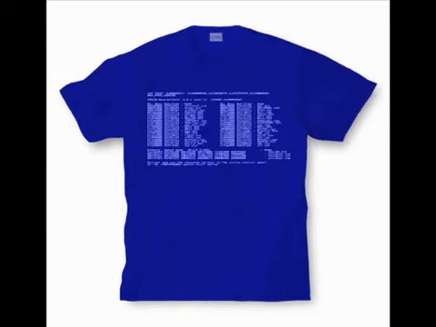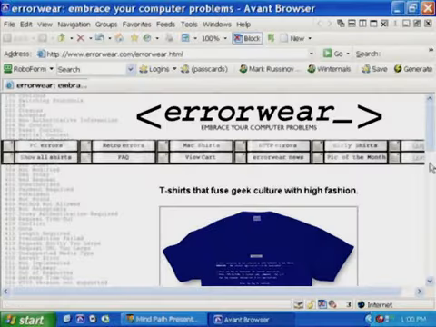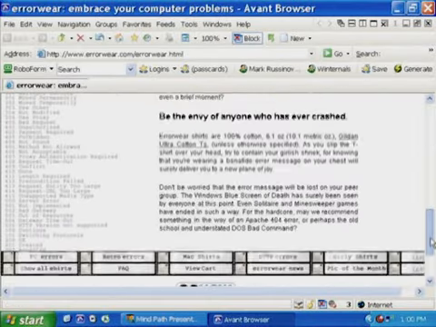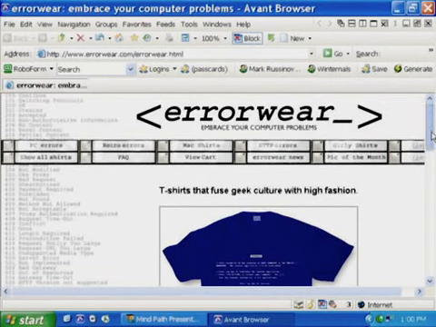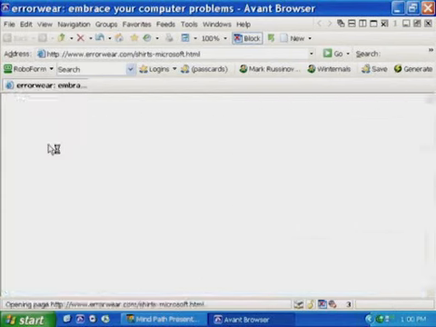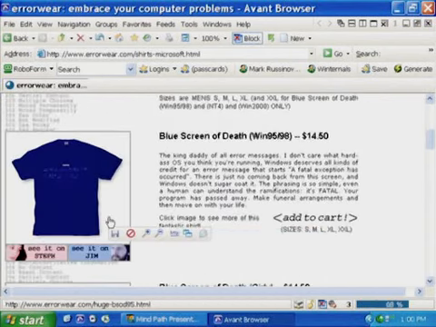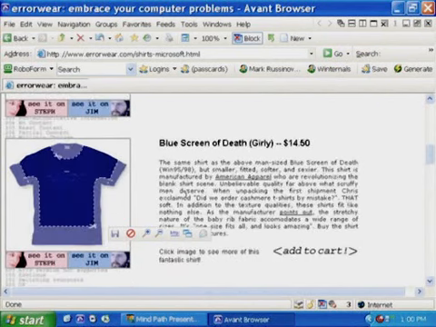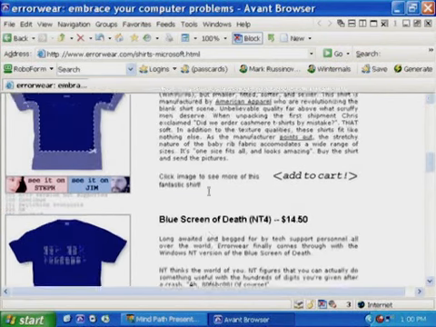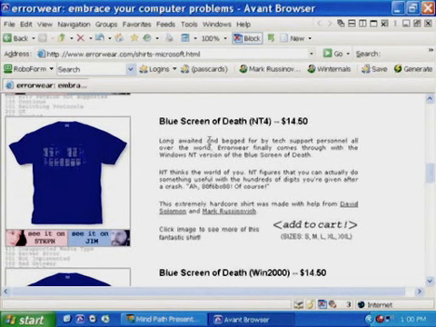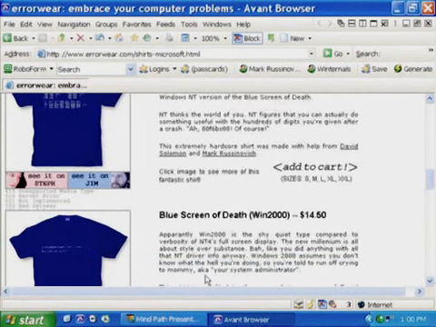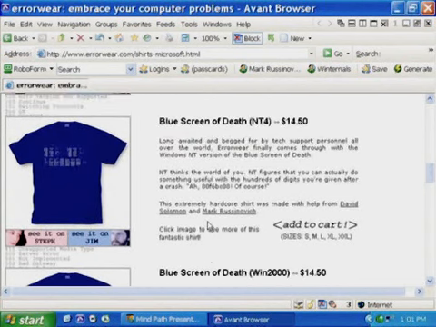Now, if you really like to see blue screens, you could actually wear one on your shirt. There is a website, which I'm going to go to now, that provides blue screen t-shirts. It's www.errorwear.com. That's errorwear.com. They have a variety of software crash t-shirts, Windows 95 and Windows NT and Windows 2000. So if we go to PC errors, scroll down, there's the 95 blue screen of death, the female version. And then here we have the NT4 and Windows 2000 blue screen of death t-shirts.